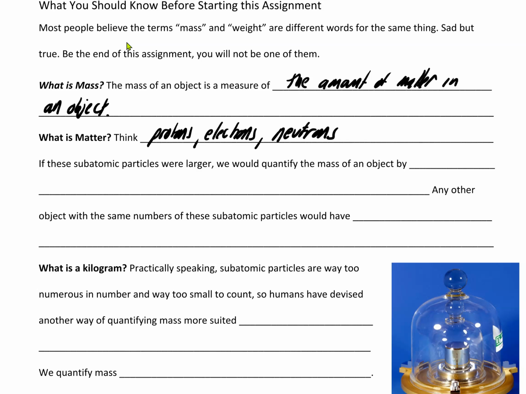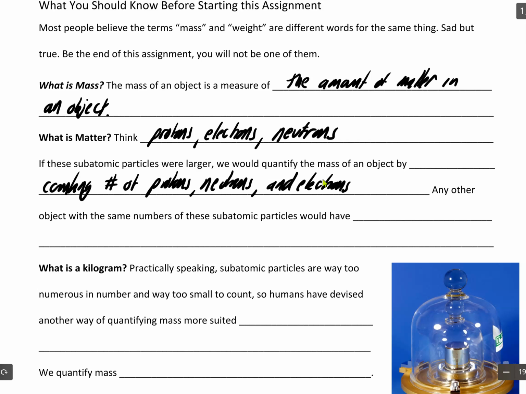Now, if these subatomic particles were larger, we would quantify the mass of an object by counting them. Counting the number of protons, neutrons, and maybe the electrons, or we could potentially ignore those because they are so small. Okay, that's what we would do. Any other object with the same number of these subatomic particles would have exactly the same mass and in essence the same inertia.